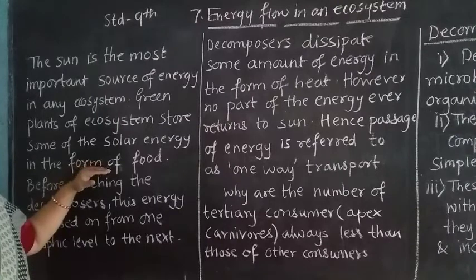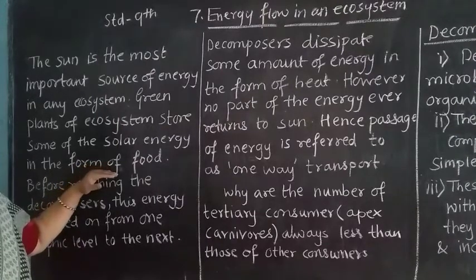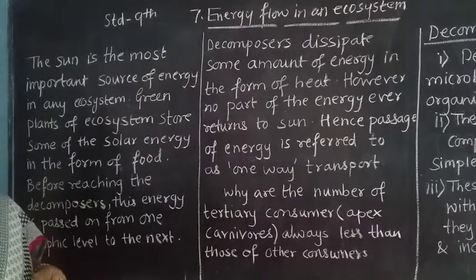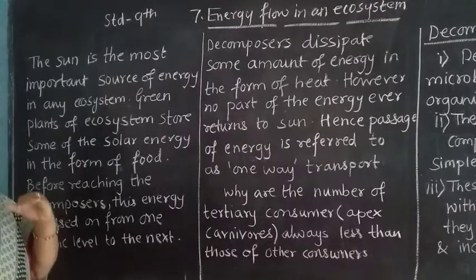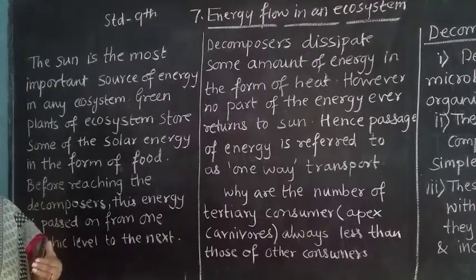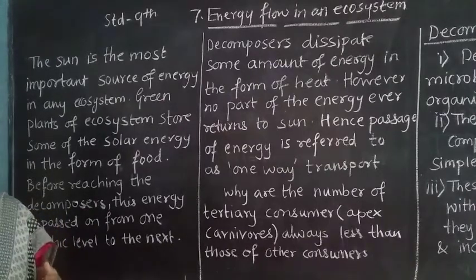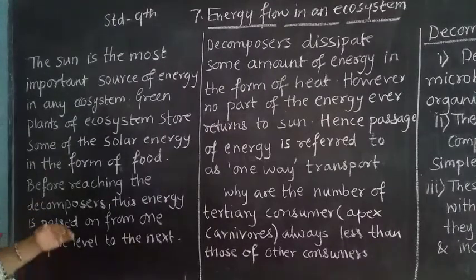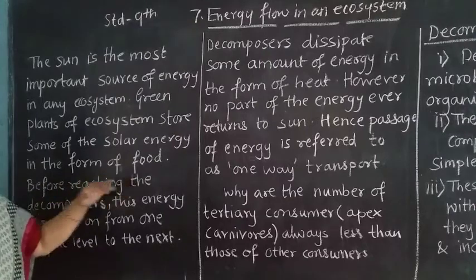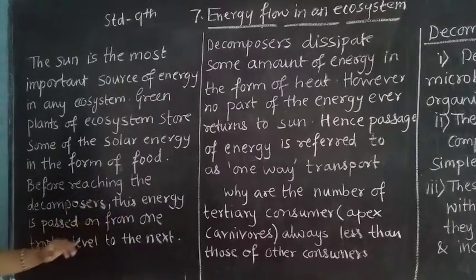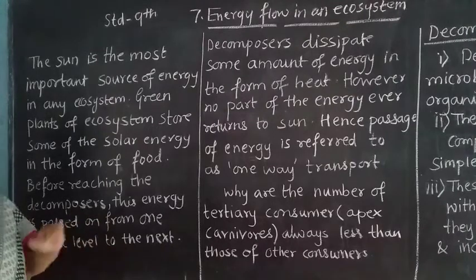The grasshopper is eaten by the frog, the frog is eaten by the snake, and the snake is eaten by the eagle, or kite. The eagle is not eaten by any other consumer, because it is the apex consumer. Only decomposers decompose it.